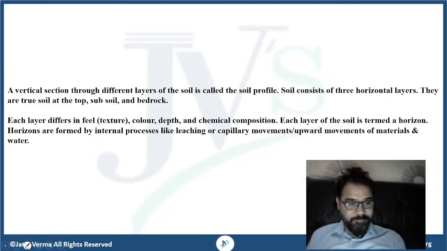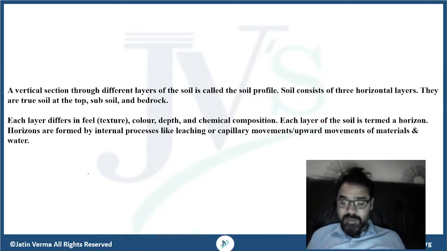Now, first of all, if somebody asks what exactly is the study, or what exactly is the process of soil formation, we generally say that it is what? Can anyone please tell me in the comment section? The process is pedogenesis. The soil formation process is called pedogenesis. Now, students, one very important thing that we have to see is how actually a soil is formed. That's the entire idea that we have to take here.